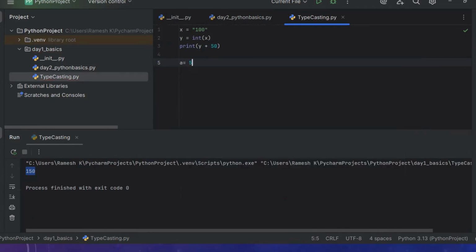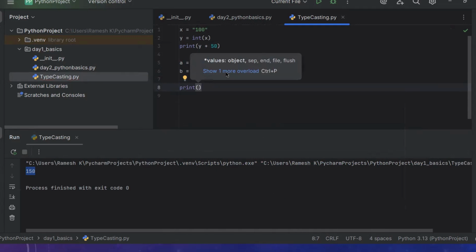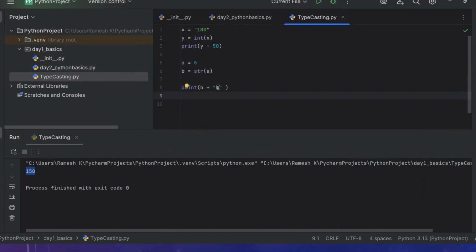Now we can do another exercise. a is equal to 5. Now what next? b is equal to str of a, converting it into a string variable. Now print b plus "0". b is already a string, and 0 is a string, so 5 plus 0 is a string. 5 is printed as is, 0 is printed as is. It won't combine numerically. Yes, 50 as printed.